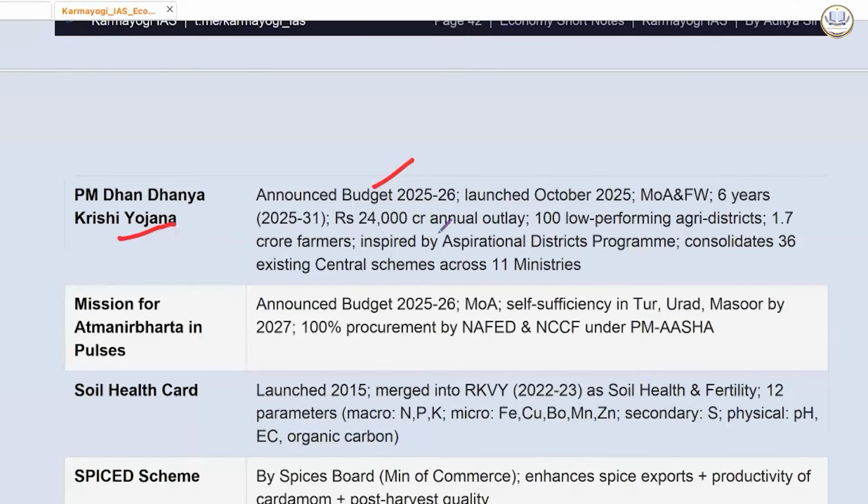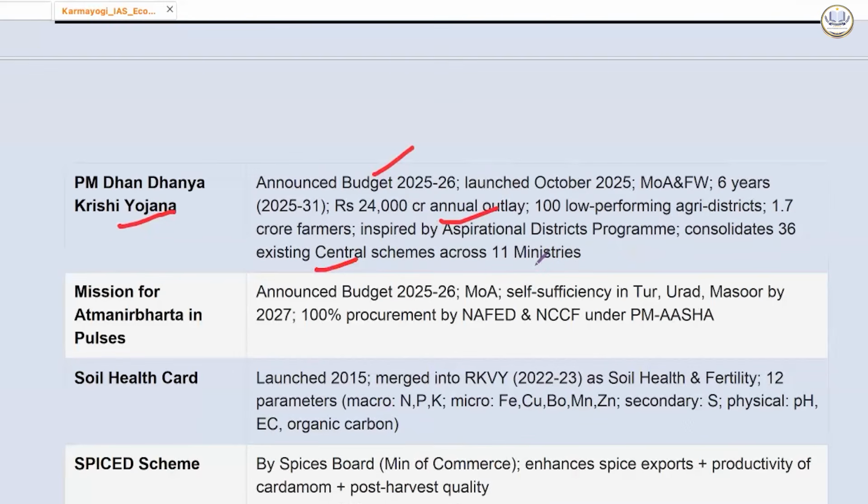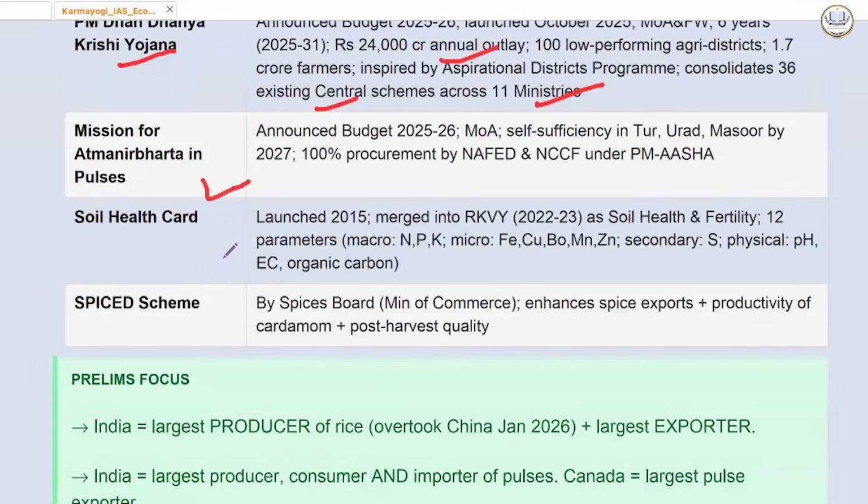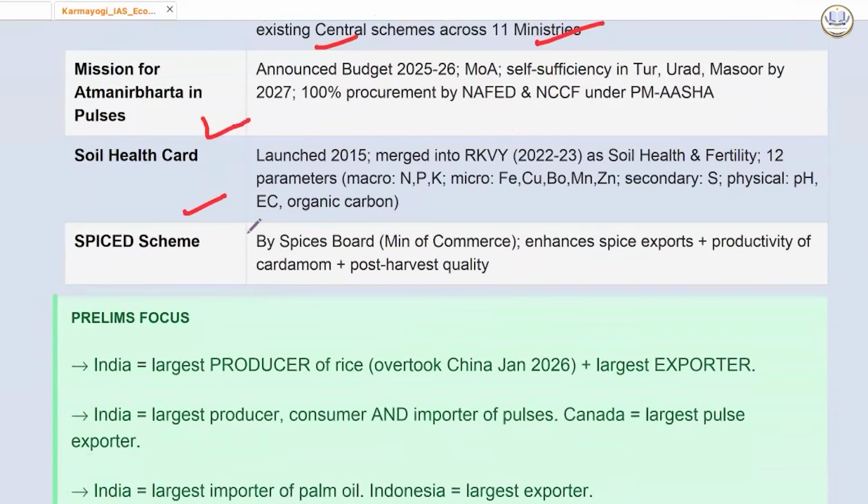1.7 crore farmers inspired by aspirational district. 36 existing central sector schemes across 11 ministries. Then Mission for Atmanirbharta in pulses that we had already seen. Soil health card also we have seen. Spice scheme by Spices Board, Ministry of Commerce, enhances spice export, productive cardamom and post-harvest quality.